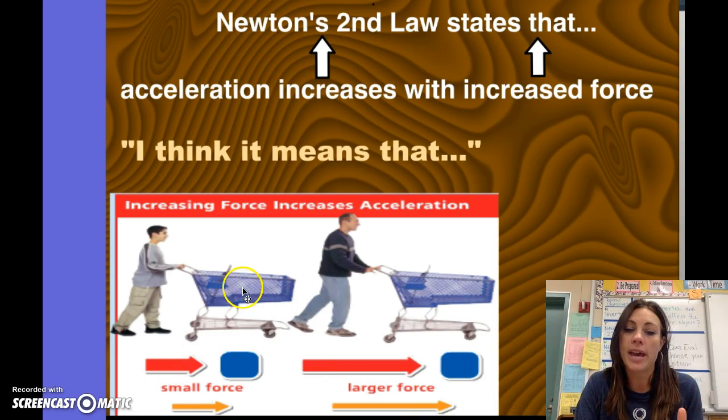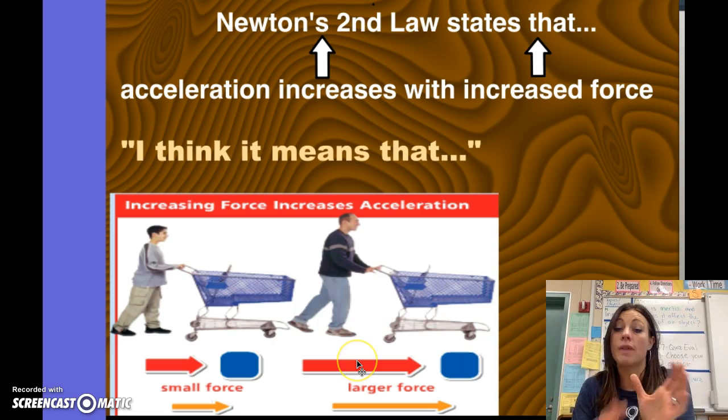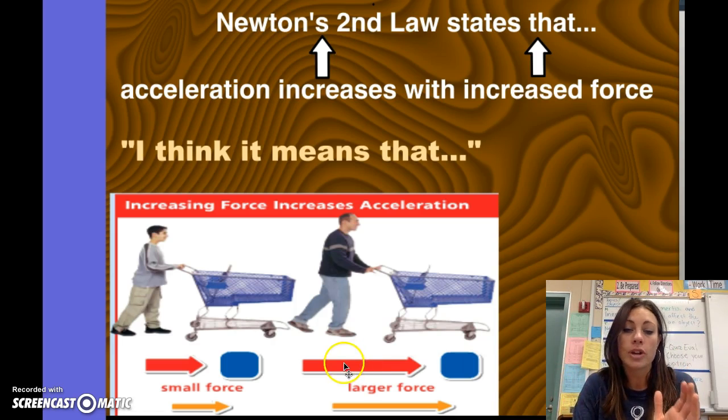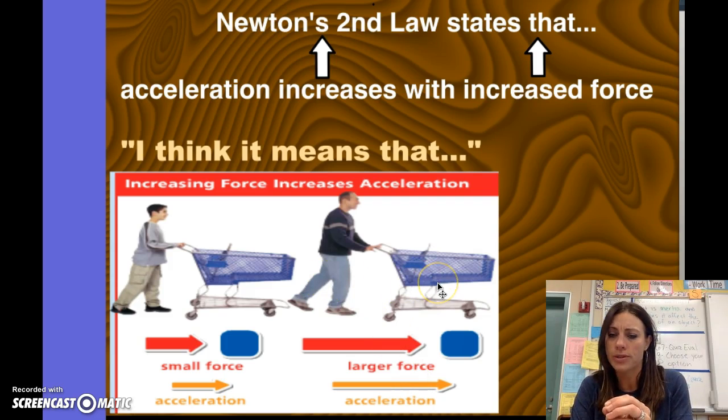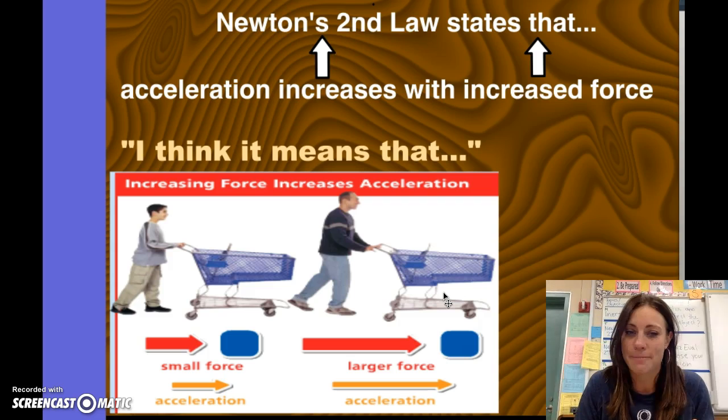Okay, so imagine we have a boy pushing an empty cart and an adult man pushing a cart. So both carts have the same mass, but in one case we have a smaller force, and in this case we have a larger force, in which case we would have greater acceleration because we have a larger force.